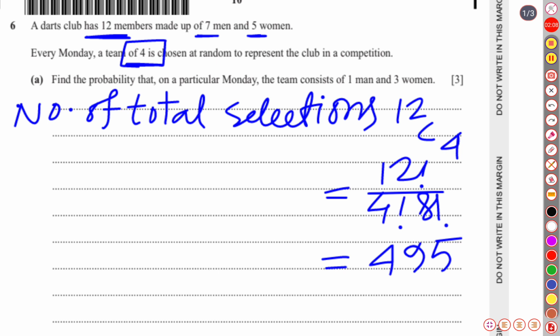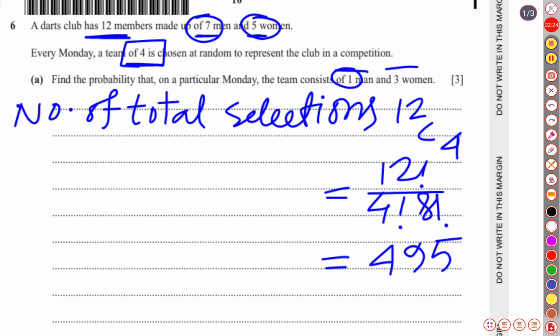Then they have told us to find the probability when the team consists of 1 man and 3 women. The total number of men is 7. Out of 7 we will choose only 1, and out of 5 women we will choose only 3.